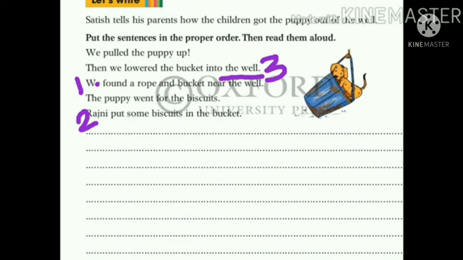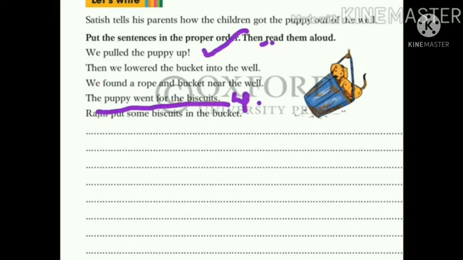For doing such type of exercise, it's very important to know the storyline properly and put the sentences in correct order. So very first in the story, they found a rope and bucket near the well, and then Rajni put some biscuits in the bucket, and then what happened? They lowered that bucket into the well. And finally, the fourth sentence maybe, the puppy went for the biscuit, and finally they pulled the puppy up. So in this way, this exercise is very easily covered with the sentences in the proper order.